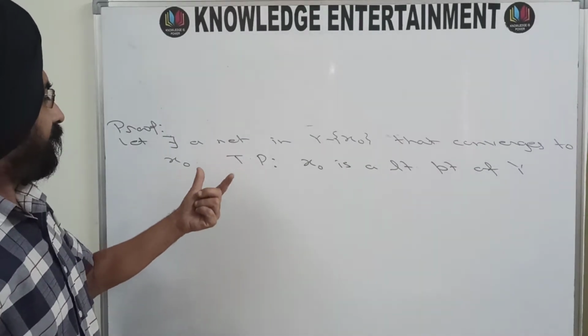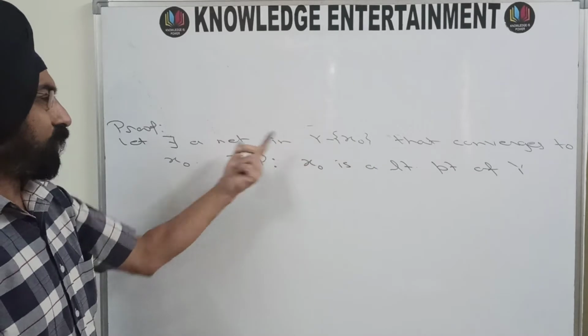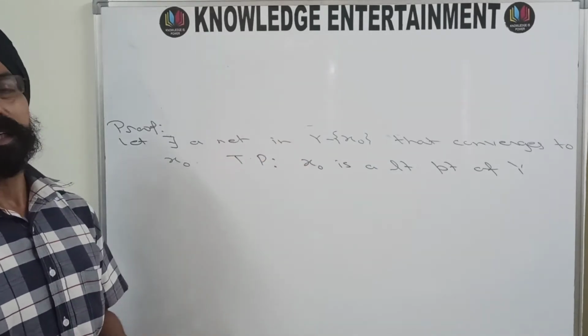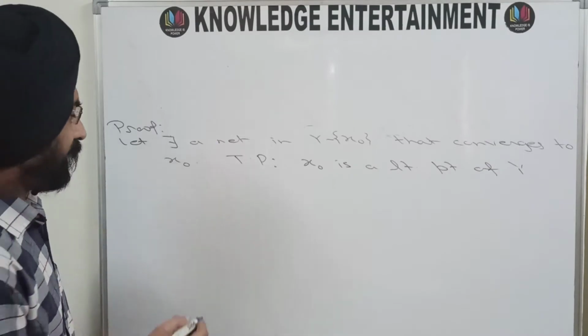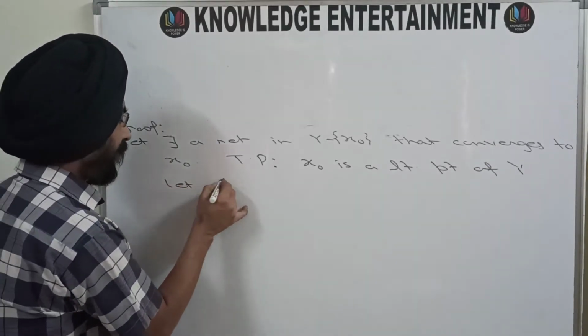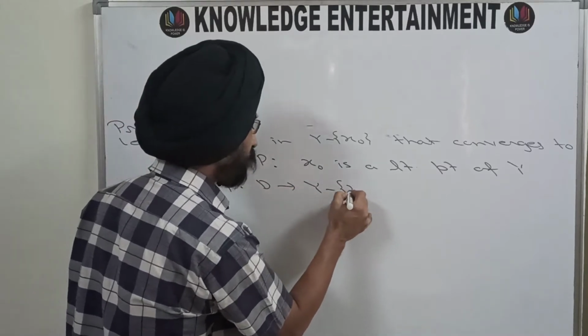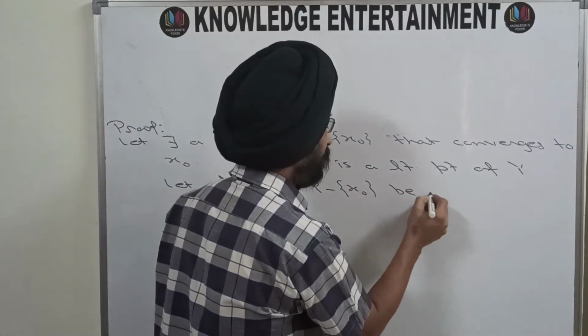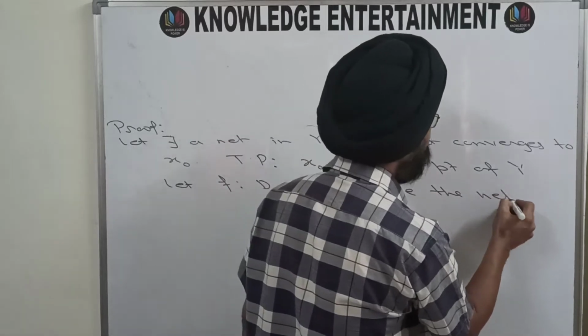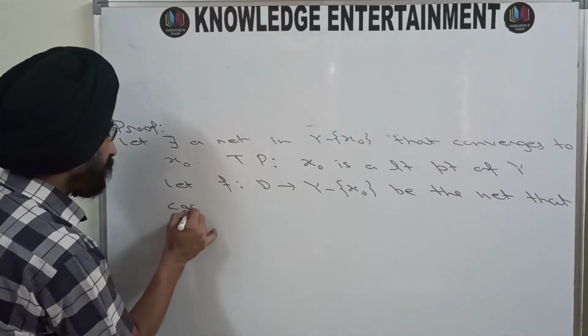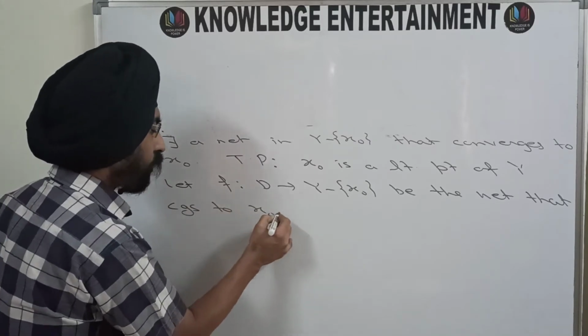This is what we want to prove. Now, there is a net in Y minus X naught that converges to X naught. Let the net be f and let the corresponding directed set be D. So let f from D to Y minus X naught be the net that converges to X naught.